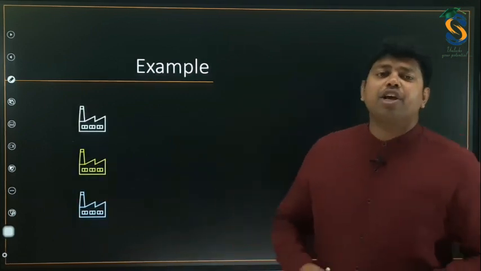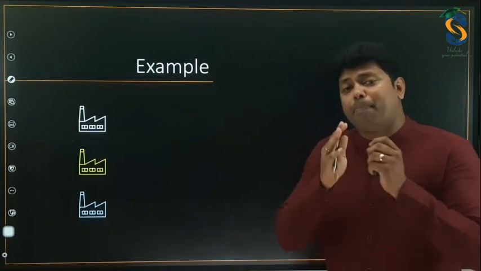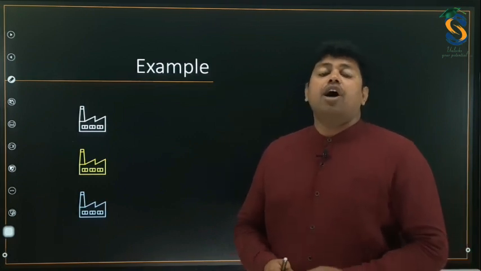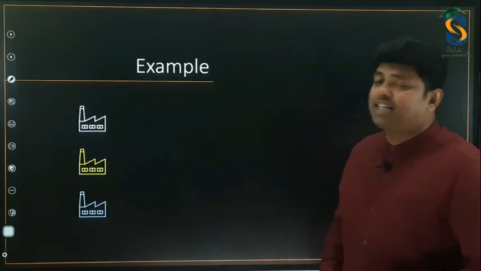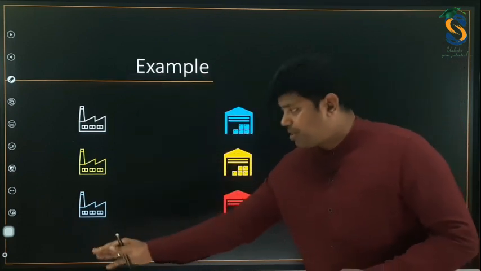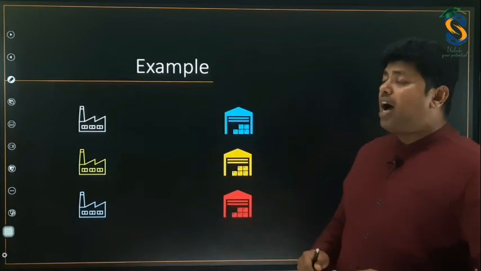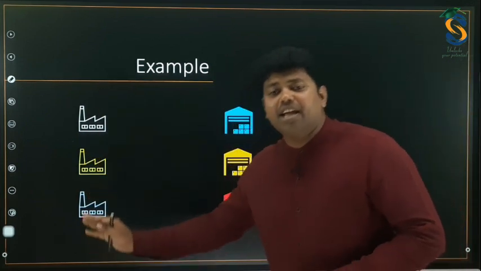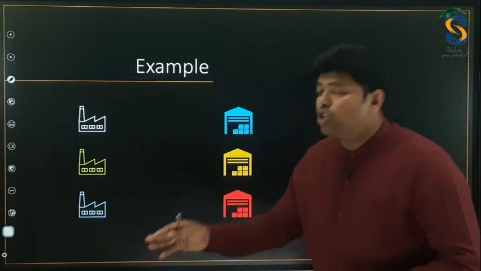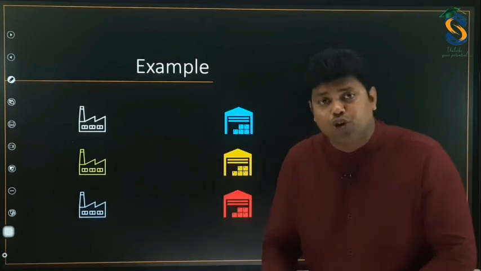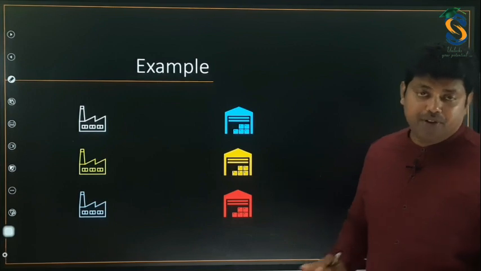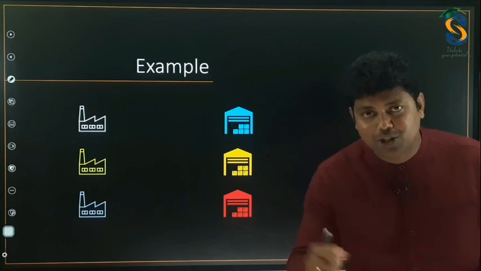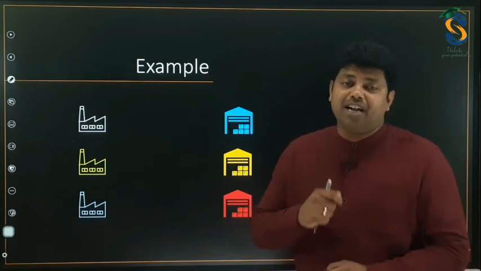Assume you are the owner of a business, or part of a business, where you have 3 manufacturers or 3 factories, and you also have 3 warehouses. Whatever you manufacture in these 3 factories, you are going to send those finished goods to the warehouses. That is your job. Now, what is the big deal in this? I am going to make the next step difficult to analyze.